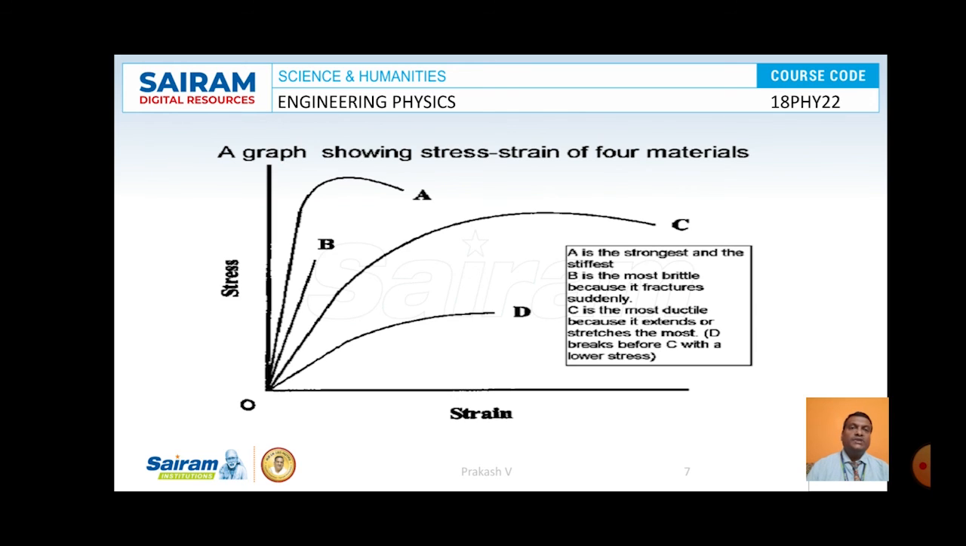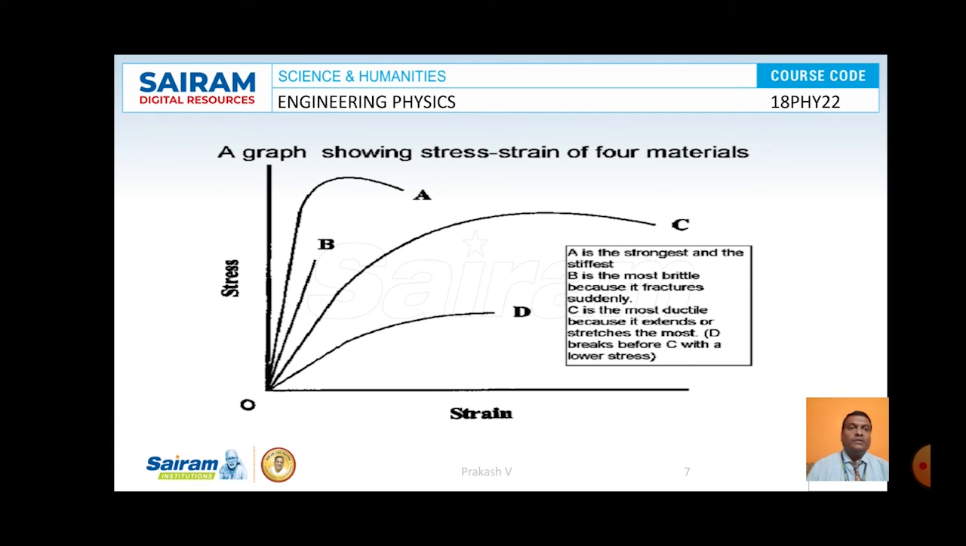Now here is a graph showing stress versus strain. We have plotted a graph of stress versus strain for different materials. Here curve A shows a stress-strain curve applicable to the strongest and stiffest material. It is observed that in the beginning stress is proportional to strain up to a certain extent, and then the curve bends. The straight line does not continue, so it bends. So the material will not come back to its original state after some time.